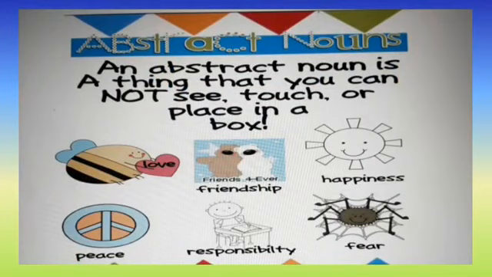See the definition? An abstract noun is a thing that you cannot see, touch or place in a box. So we cannot see the noun, we cannot touch that noun and we cannot place that noun in a box or somewhere. So what is that? Love, friendship, happiness, peace, responsibility, fear. These are some examples for the abstract noun.